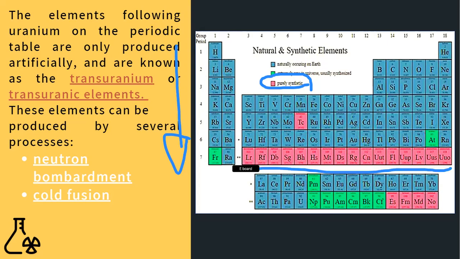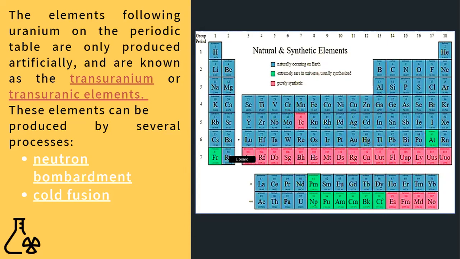So ang ginawa nila, they tried to bombard it. So later I will explain how they are gonna perform or what they are doing for them to create the element. So these are the elements. So as you can remember, mostly elements after uranium are all synthetically created inside the lab. So remember, these elements that are synthetically created are called transuranium or transuranic elements.